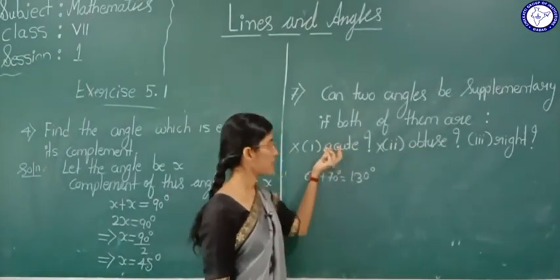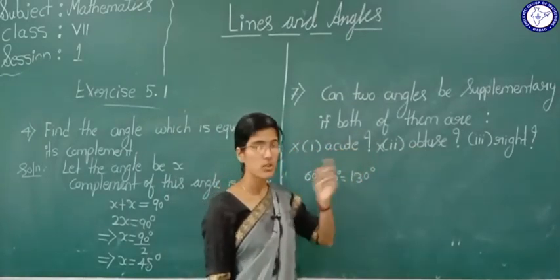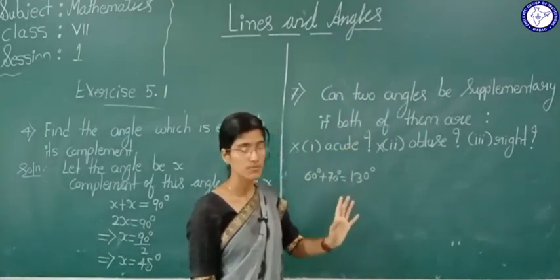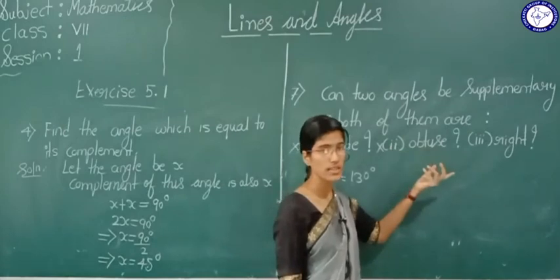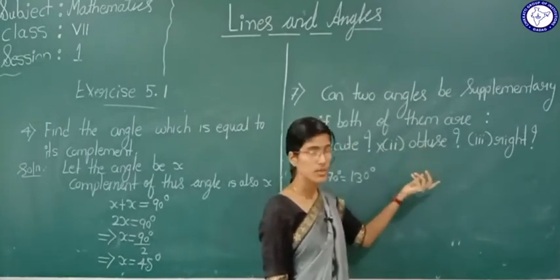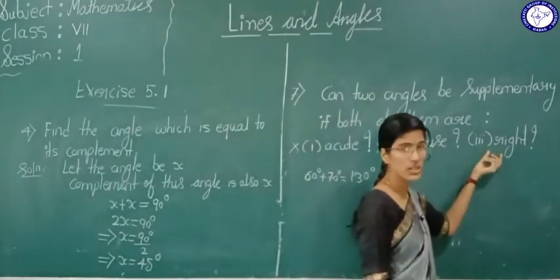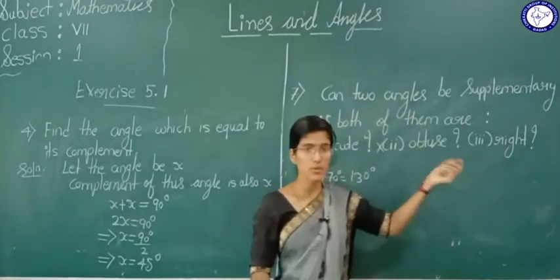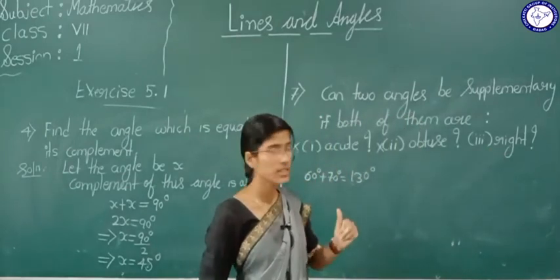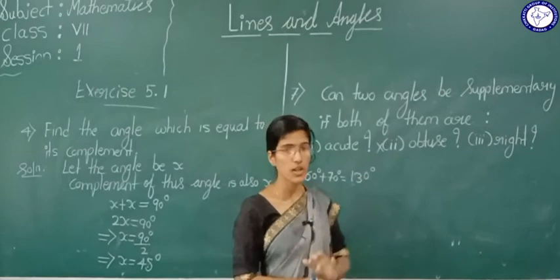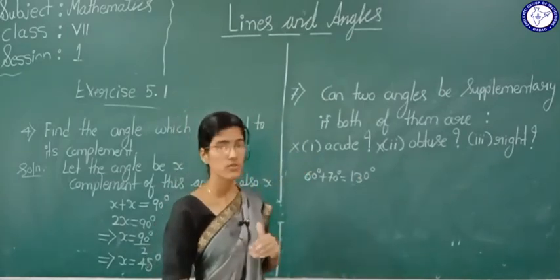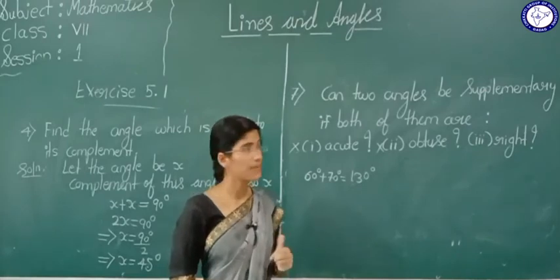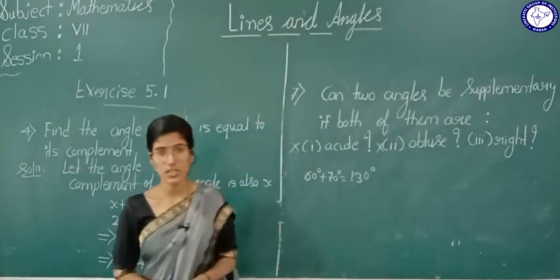If you take any two acute angles, the sum is not going to be equal to 180 degree. If you take two obtuse angles, the sum is not going to be equal to 180 degree. Okay, you have to remember this. If you take two right angles, that is 90 degree plus 90 degree, it is 180 degree. What can we tell here? If you take two right angles, the sum of those two angles is going to be supplementary. So now we are going to see the next one.